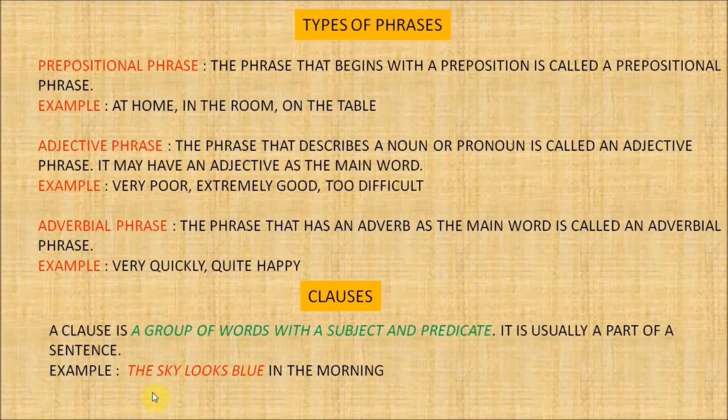For example, the sky looks blue in the morning. So the sky looks blue is a group of words which has a subject, that is the sky, and looks blue is a predicate. So it is a clause. A clause must have a verb in it. Clauses may or may not make complete sense.